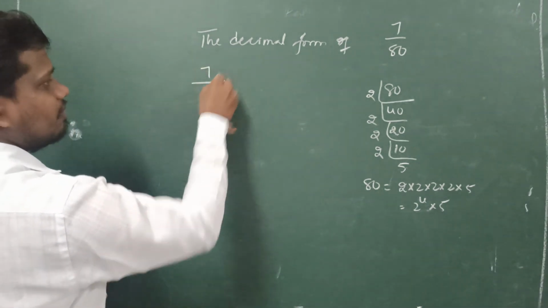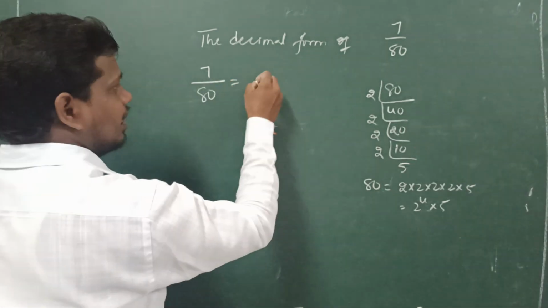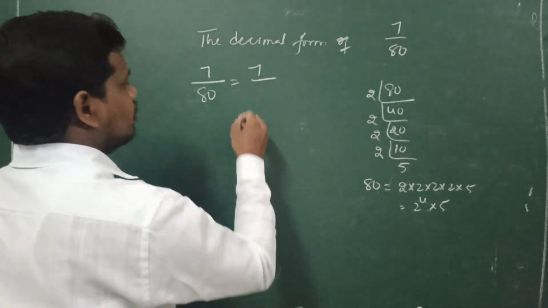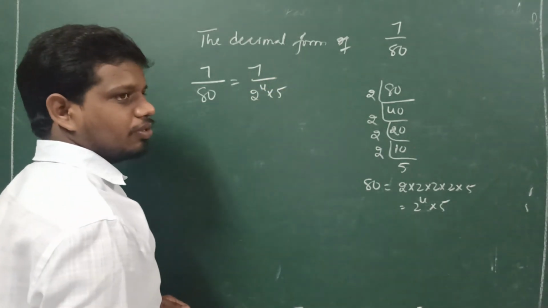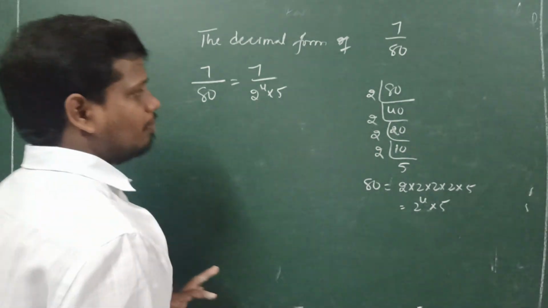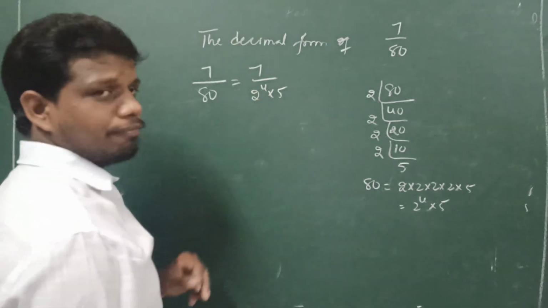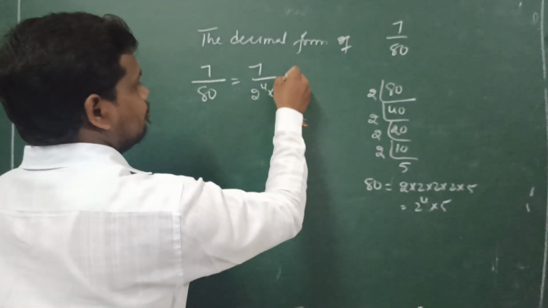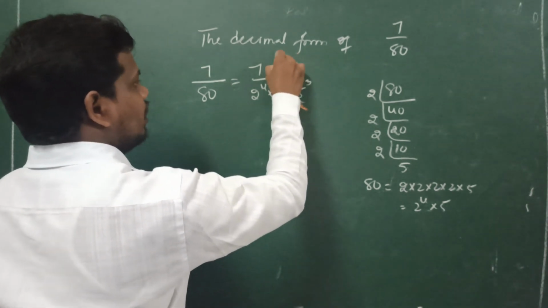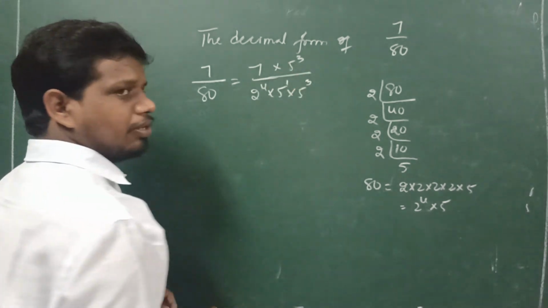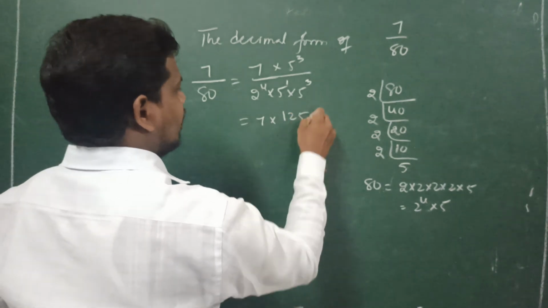So here 7 by 80, you can write that as 7 by 2 to the power of 4 into 5. Here there are 2 powers and 5 powers, so equate the power of 5 equal to the power of 2. Here the power of 5 is 1, so we should multiply the denominator with 5 to the power of 3. The numerator also you multiply. Then 7 into 5 to the power of 3 equals 125 by